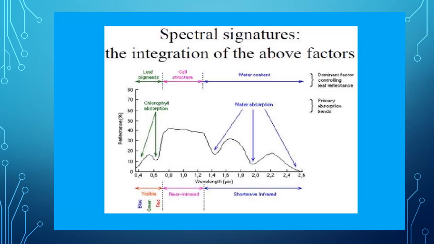This is the spectral signature of vegetation, the integration of the different factors. You can see in this figure there are different peaks and different valleys.